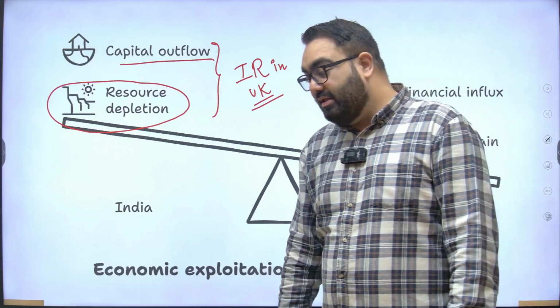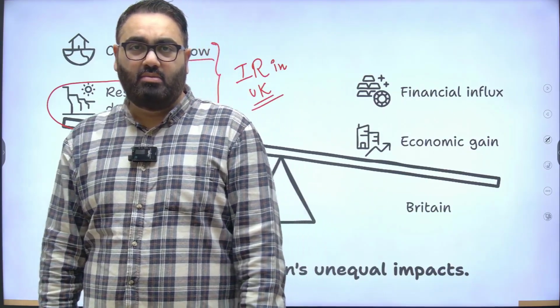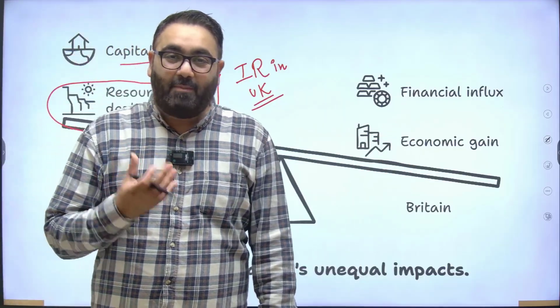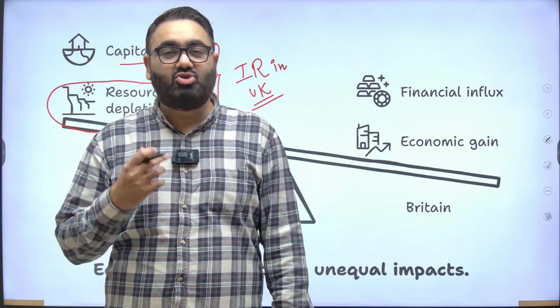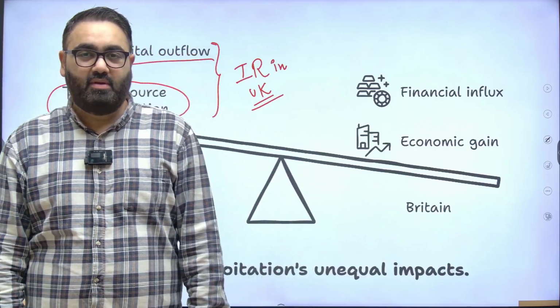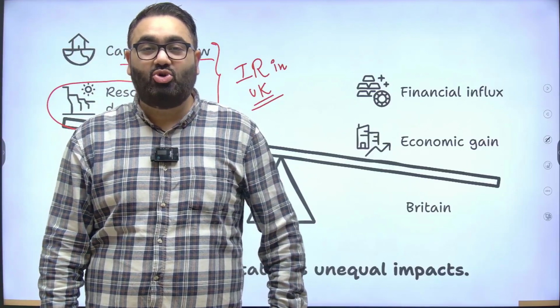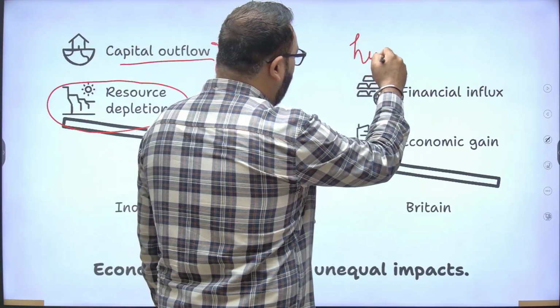On the other hand, the British stood to gain a lot out of India. Most of their economic gain, most of the financial influx, the capital that they required to rule over such large parts of the world was all sponsored from India. And the interesting part is it's not just about the money, it's about other resources as well. For example, look at the human capital aspect of it.